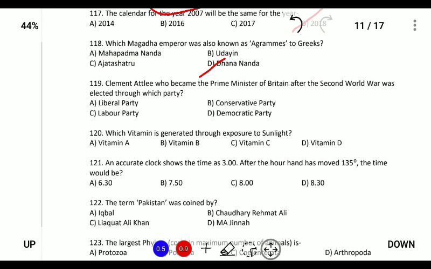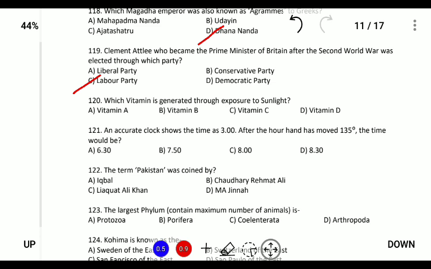Clement Attlee, who became the Prime Minister of Britain after the Second World War, was elected through... Clement Attlee was a socialist in nature, and he belonged to the Labour Party, and he was a close friend of Jawaharlal Nehru. And it was during his prime ministership that India achieved independence.